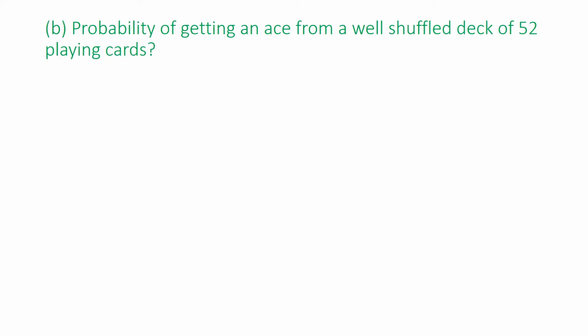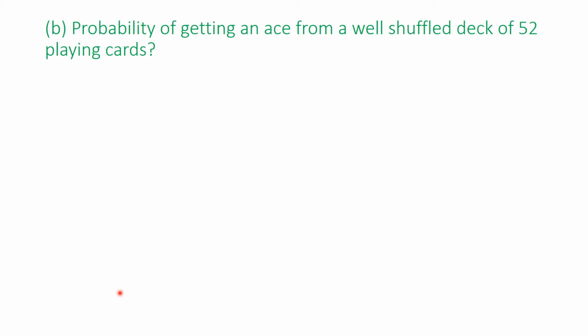Probability of getting an ace from a well shuffled deck of 52 playing cards. The cards which you play have 52 cards. I will give you details as well. In that 52 cards, half are black and half are red in color. So 26 are black, 26 are red. Ace, what is ace? Ace is A. So you have 4 cards of ace.